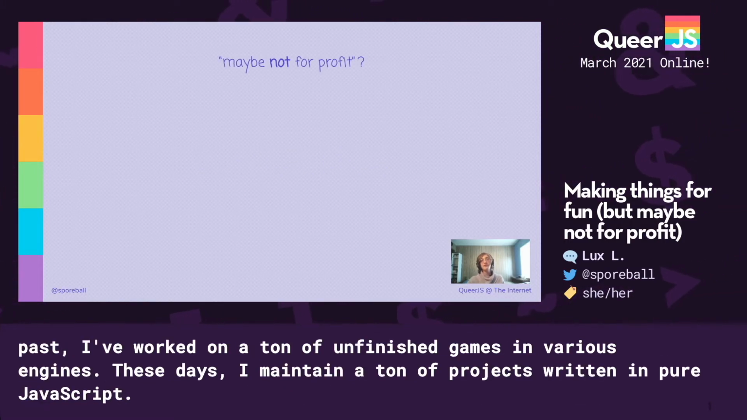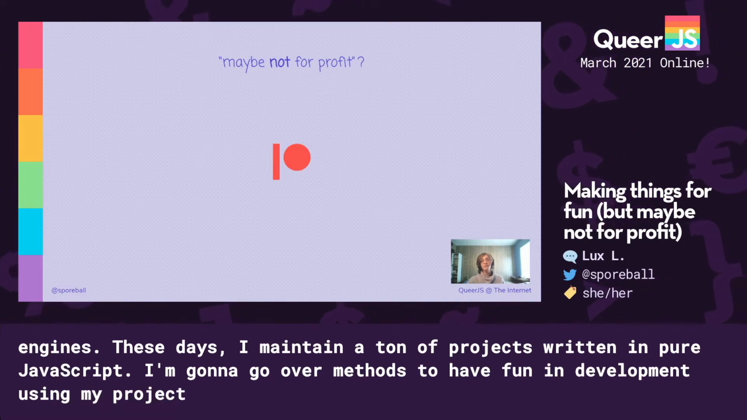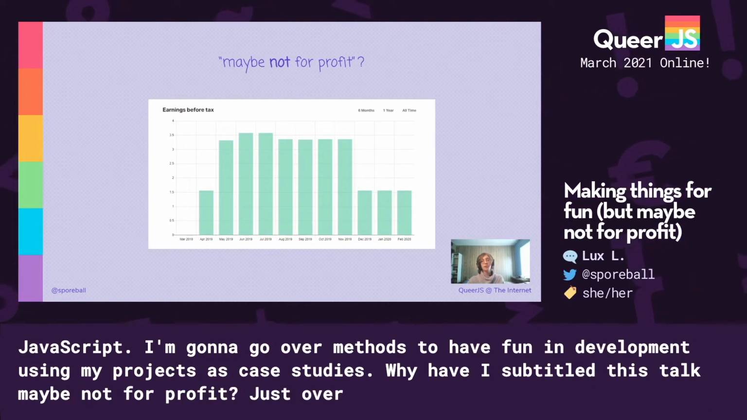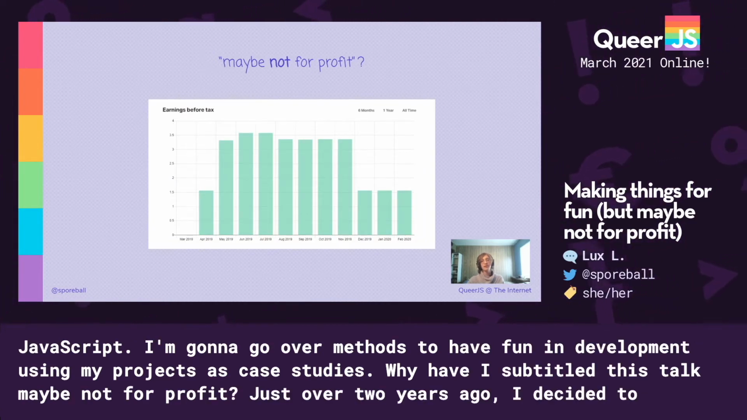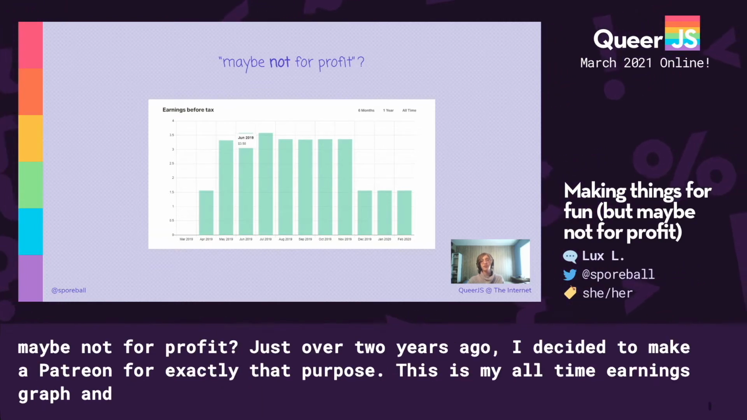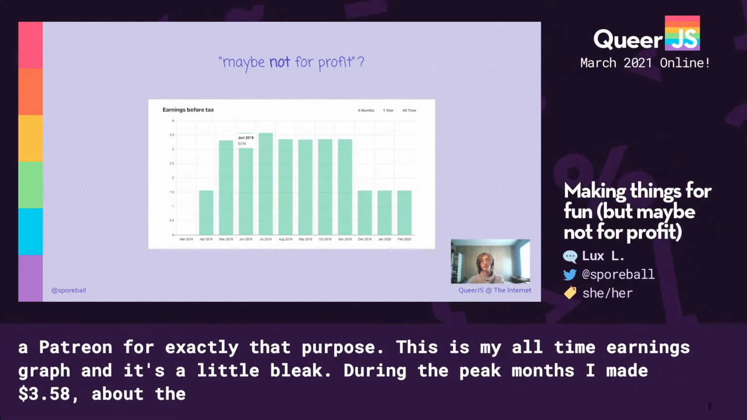But first, why have I subtitled this talk Maybe Not for Profit? Well, just over 2 years ago, I decided to make a Patreon for exactly that purpose. This is my all-time earnings graph, and it's a little bleak. During the peak months, I only made $3.58, about the price of a cup of coffee from a couple of friends, and I made just over $30 in total before they both dropped off.